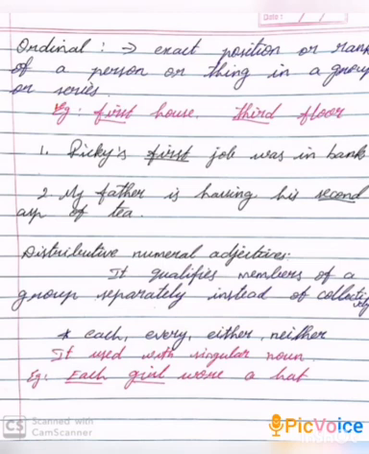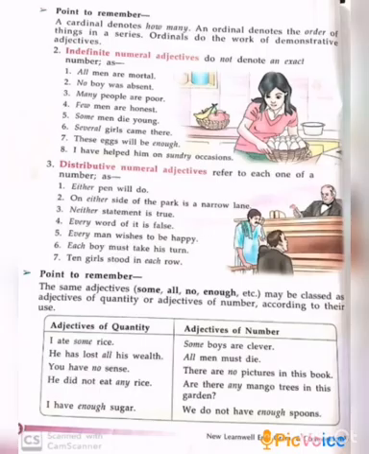Next, numeral adjectives. Numeral adjectives are divided into 3 kinds: definite numeral adjectives, indefinite numeral adjectives, distributive numeral adjectives. Definite numeral adjectives denote an exact number. They are divided into 2 types: cardinals and ordinals. Cardinals means 1, 2, 3, etc. Ordinal means rank of a person or thing. The next kind, distributive numeral adjective, refers to each one of a number. Each, every, either, neither are called distributive adjectives.